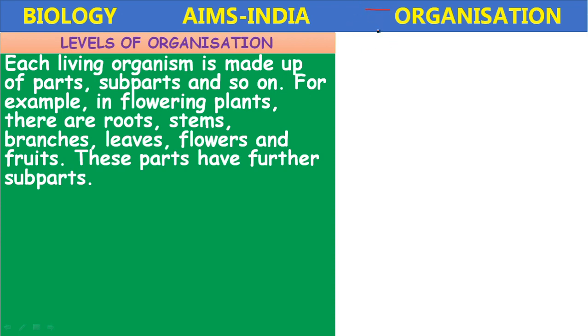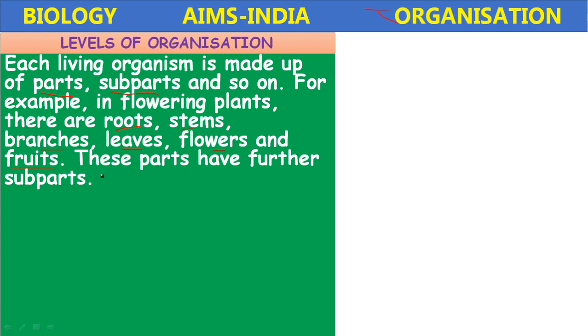These are all different parts. All these parts and subparts combine to form the entire body of the plant. The body of the plant is composed of roots, stem, branches, leaves, flowers, fruits, and if you go further, seeds.